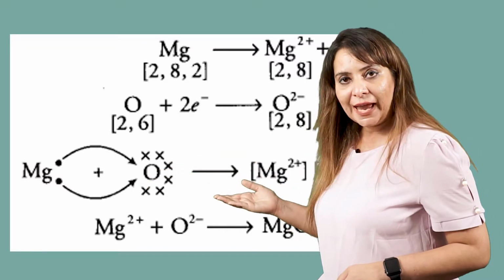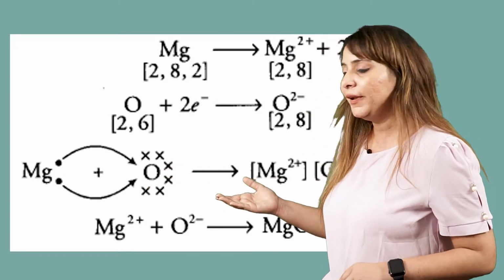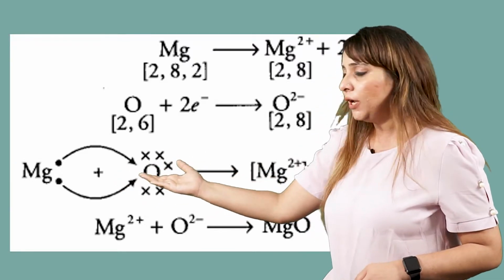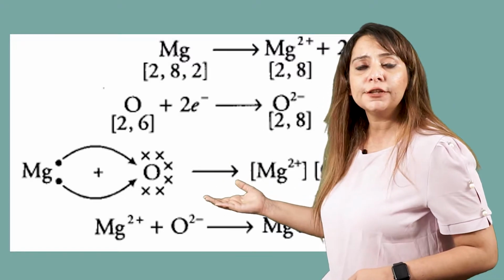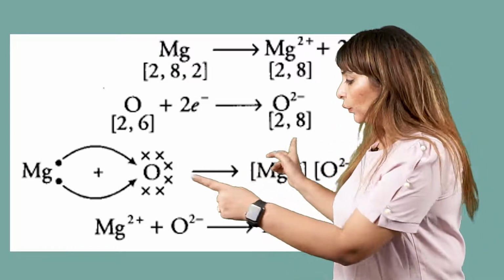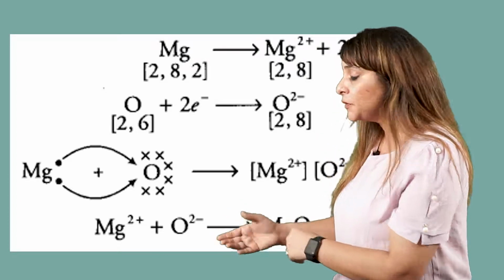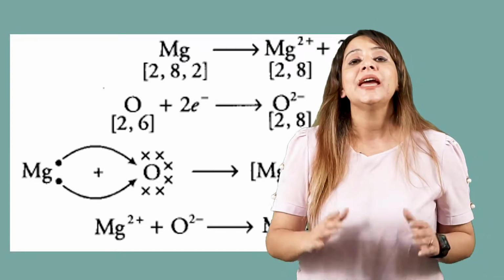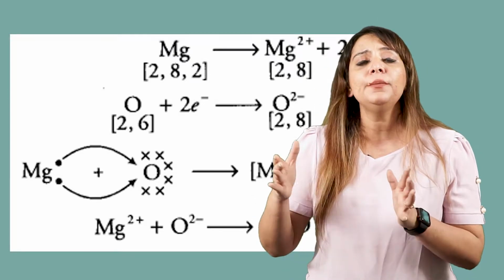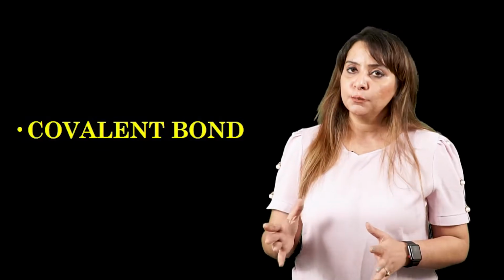Now the overall reaction involved in the bond formation is Mg with 2 valence electrons plus oxygen with 6 valence electrons, and it forms Mg2+ and O2-. We will crisscross the valencies, their superscripts. We get Mg2O2, the 2 and 2 cancel, and the formula becomes MgO, that is magnesium oxide. So this is how you need to show the bond formation in case of an ionic bond. Let's move on to another type of bond, that is the covalent bond.